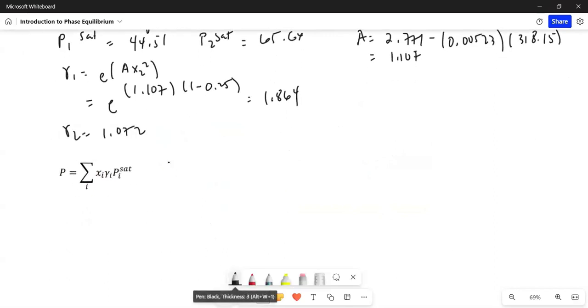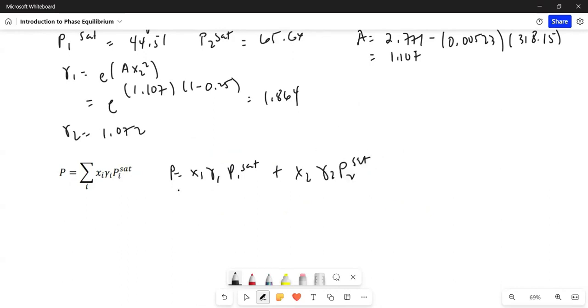Okay, let us expand that for a binary system. So that is x sub 1 times activity coefficient 1 times P1 sat plus x sub 2 times activity coefficient 2 times P2 sat. Pardon the delay of the whiteboard.